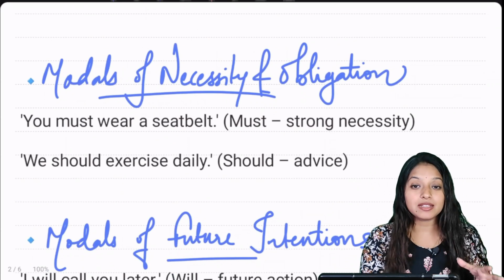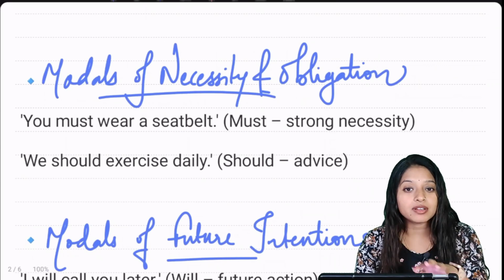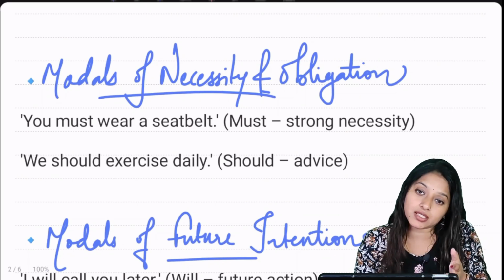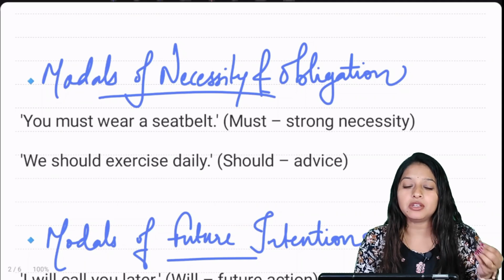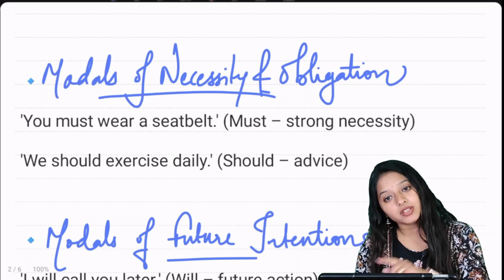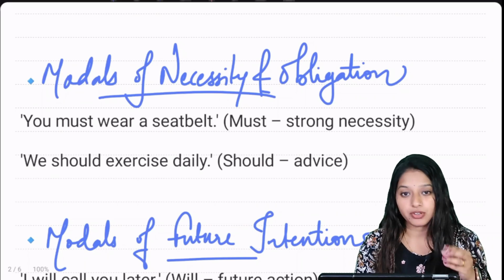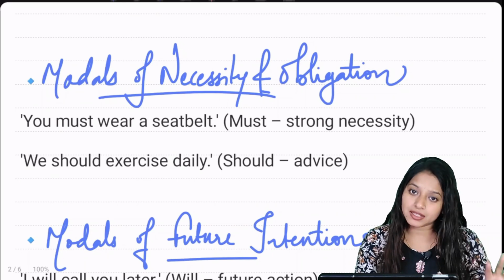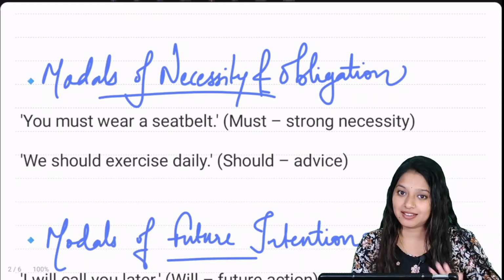Next is modals of necessity and obligation. Here it is more about your behavior, which directly reflects your own manners, mannerisms, etc. And there are some moral obligations as well. For example, you must wear a seat belt. That is a strong necessity. It is very important for you to do. And next is you should exercise daily. It's not a mandatory thing, but yes, that shows how you maintain yourself, right?